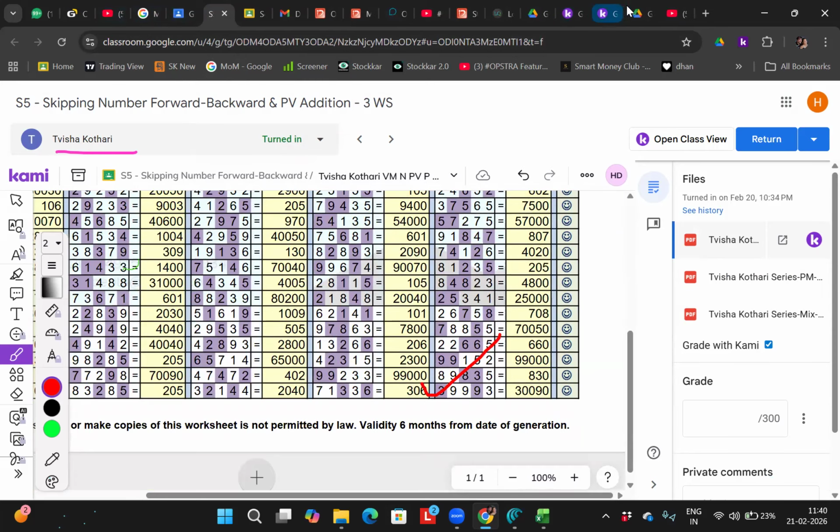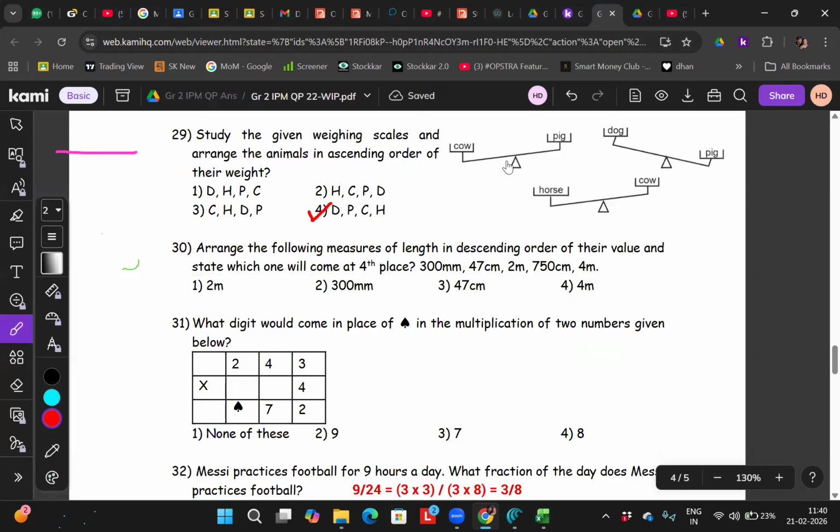Okay, next. So what do you need to convert? Now tell me, which is the bigger unit: meter, centimeter or millimeter? Meter. Then centimeter. Then millimeter. Always convert to the smallest unit because it is very easy to convert. Correct?